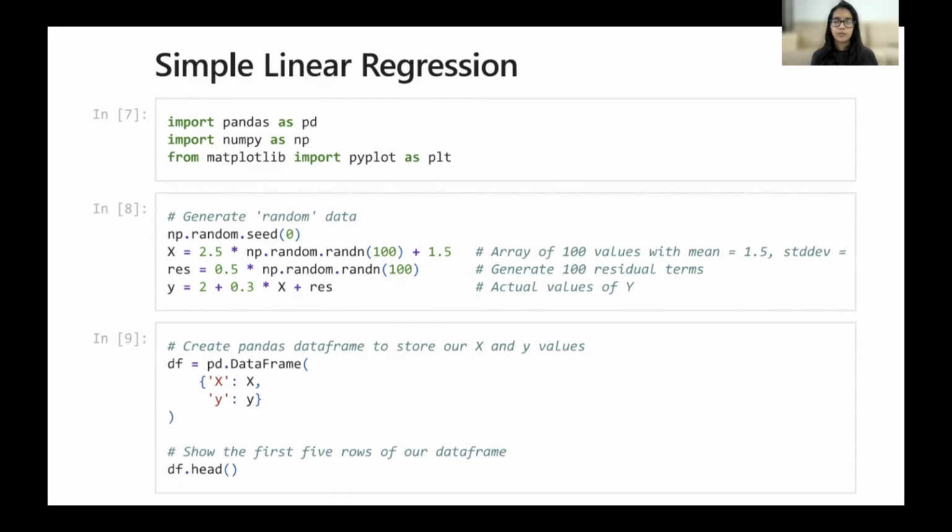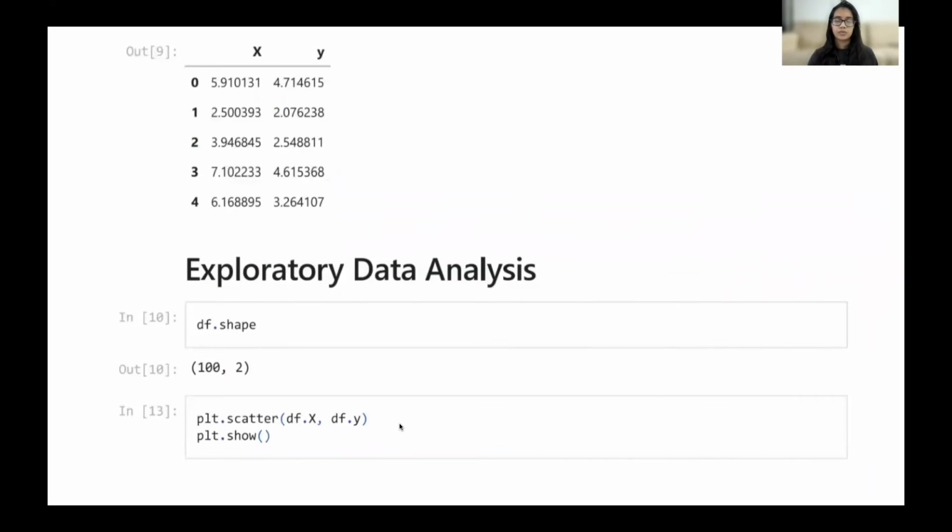The first step will be to generate the values of x and y. We'll be generating values of x and y randomly, and then storing them in a Pandas data frame. As you can see, we have stored the values of x and y in a Pandas data frame, and we have generated them randomly. Our next step would be to see the values of x and y. In order to show them, we have written the statement df.head. It will display the first 5 values of our data frame. So here we have displayed the first 5 values of our data frame.